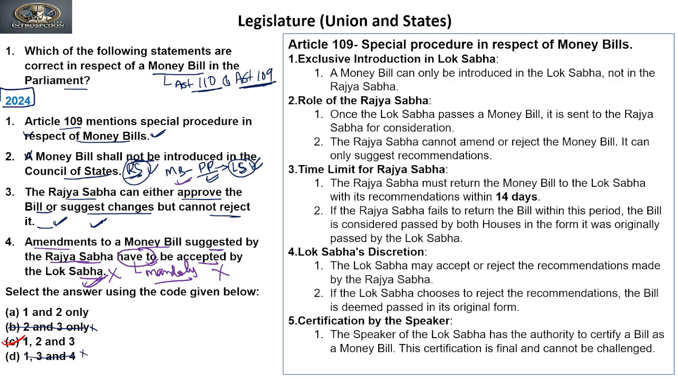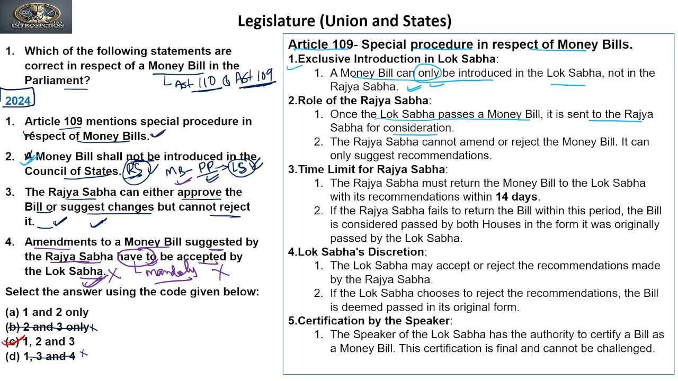If we see the explanation, Article 109 talks about a special procedure in respect of money bill. The first is exclusive introduction in Lok Sabha. A money bill can only be introduced in Lok Sabha, not in the Rajya Sabha. This is true, which is why the second statement is correct. Clear? Now second, the role of the Rajya Sabha. Once the Lok Sabha passes a bill, it is sent to the Rajya Sabha for consideration. This is a normal procedure with respect to a bill in both houses, right?